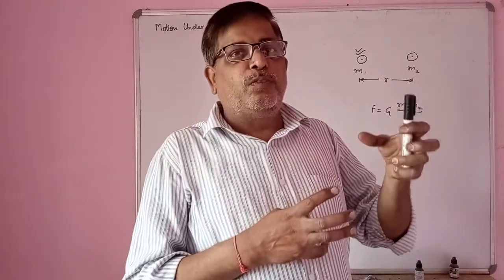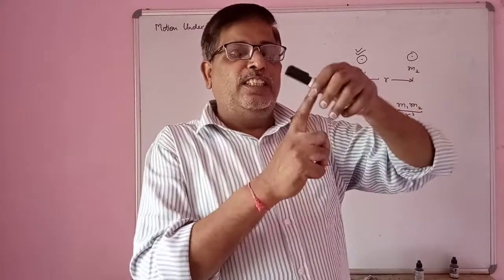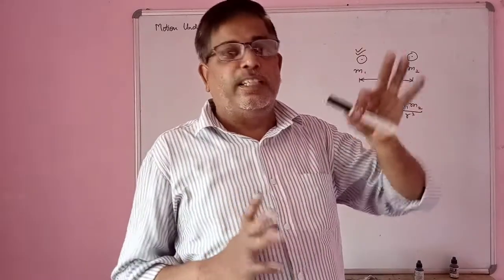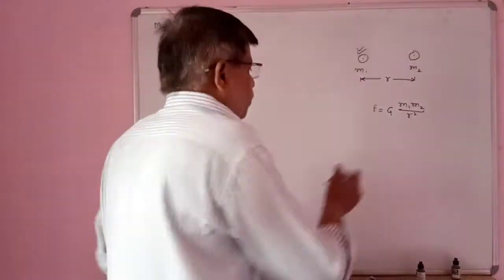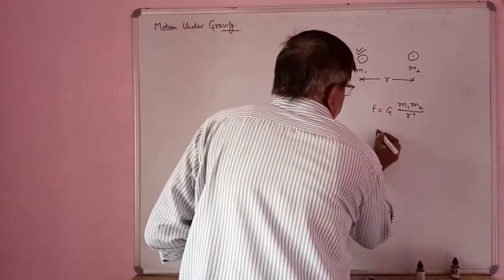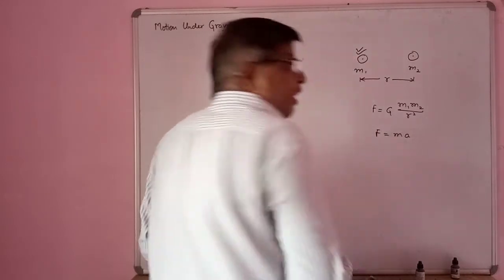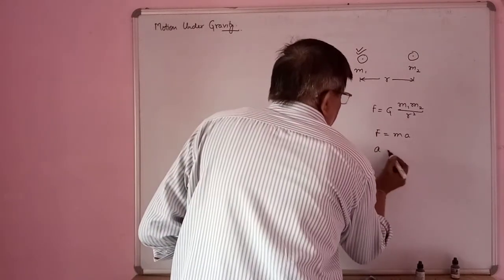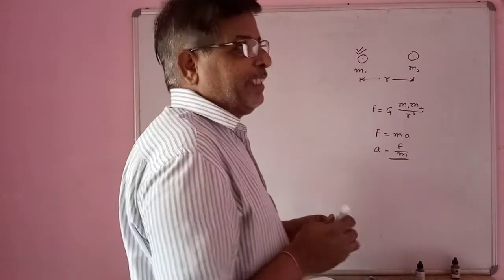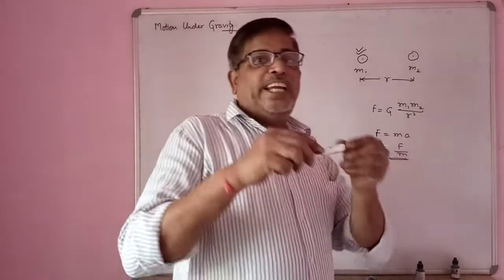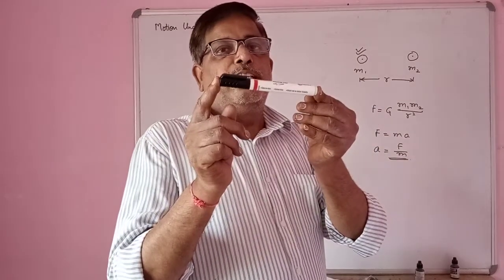An attraction force is acting on this pen towards the Earth, and due to that force we know the formula F equal to ma. So a equal to F upon m, means an acceleration will act on this pen.